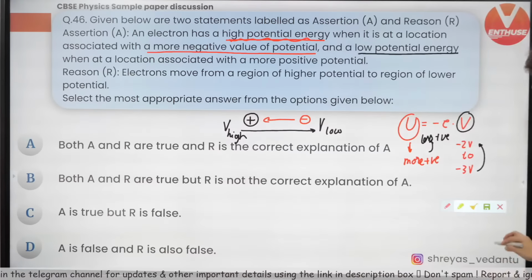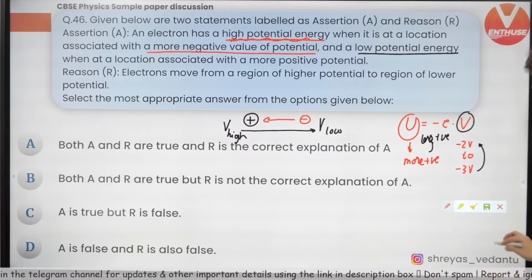So maybe SV remains constant, it does not change, because R has increased, current sensitivity increased, but SV did not change. So the correct answer is both A and R are true, and R is the correct explanation of A. Yep, it is A. So resistance increases, current sensitivity increases, voltage sensitivity remains the same as it is.